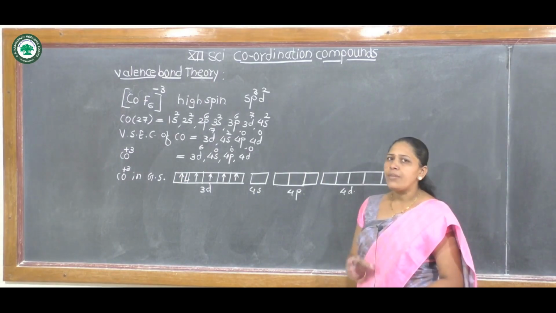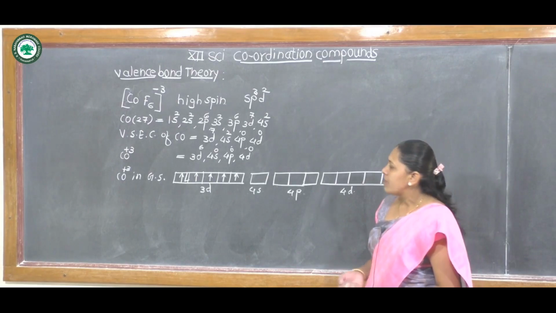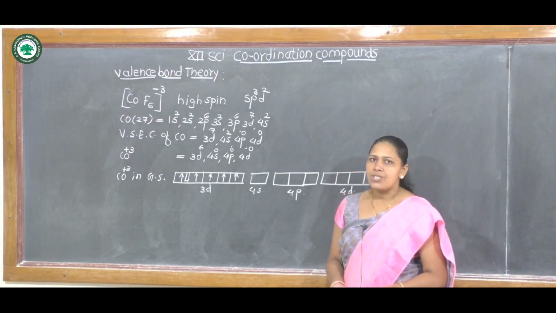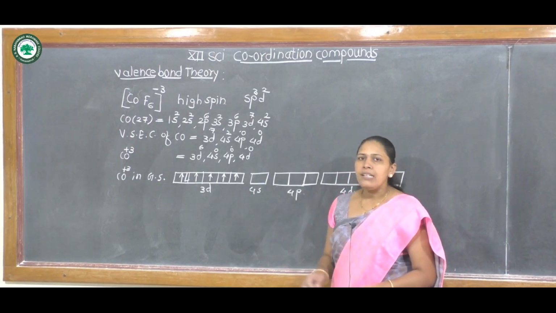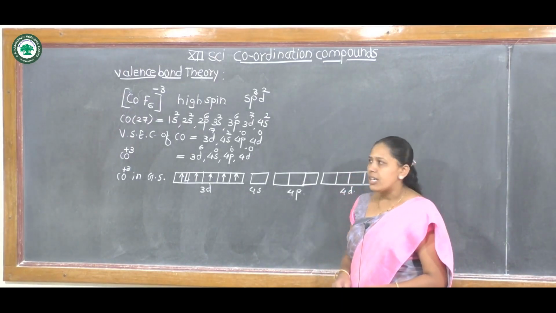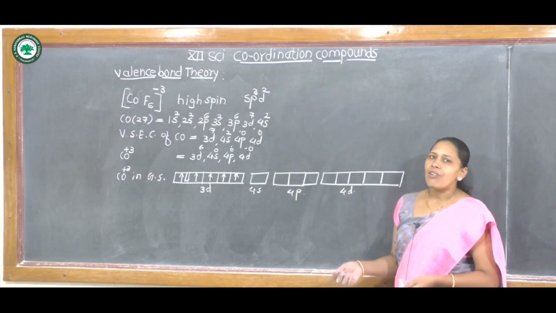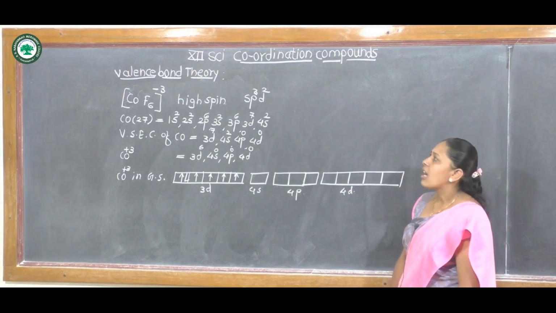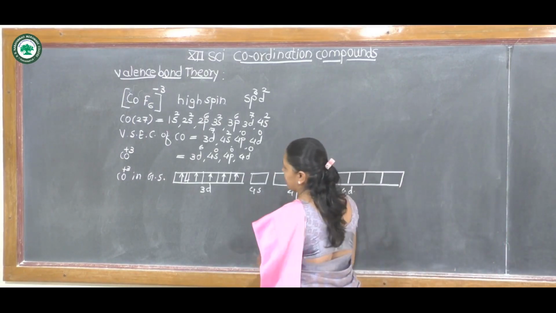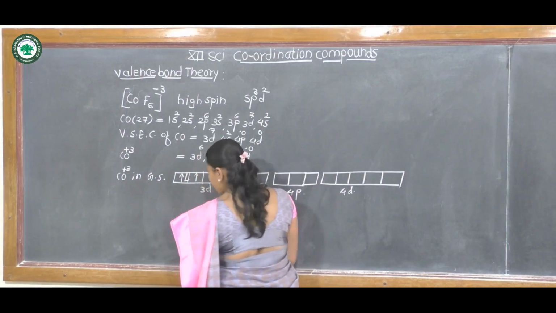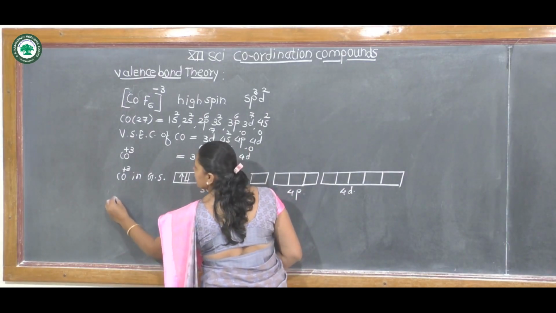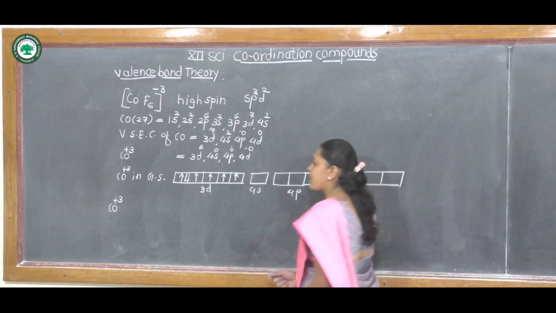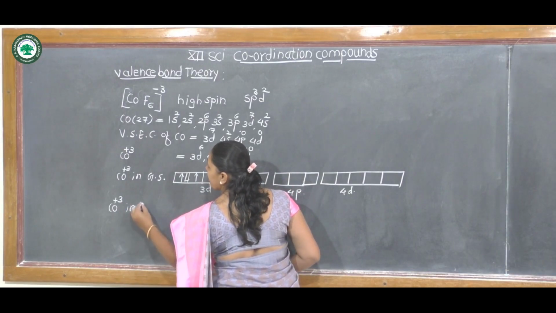Here we require 2 empty d orbitals, but the 3d orbital is not used in hybridization because here pairing requires higher energy. Therefore the next vacant d orbital is used in hybridization, that is 4d orbital. Therefore it is an outer d orbital complex. Then for cobalt +3 in this complex, no excitation takes place. Therefore the next step is cobalt +3 in hybridized state.